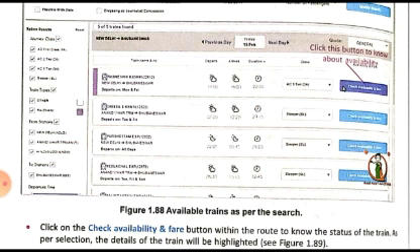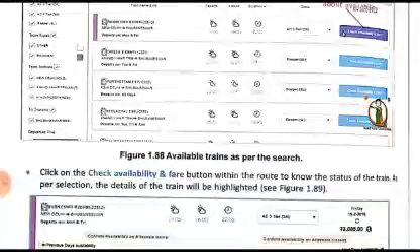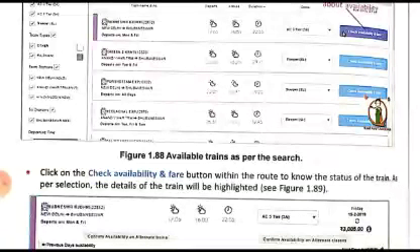Okay, now click on the check availability and fare button within the route to know the status of the train. These trains are all on the route which you have selected for your journey. You have to choose from them. So how will you choose? You have to click on the availability and fare button. When you click on it, you will know the status of the train.